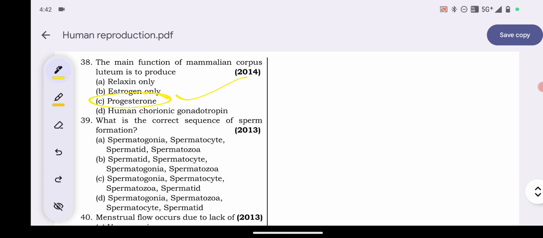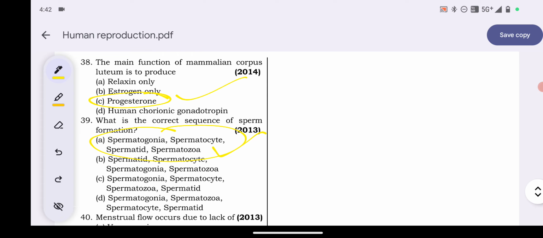39. What is the correct sequence of sperm formation? Spermatogonia, spermatocyte, spermatid, spermatozoa. Spermatid, spermatocyte, spermatogonia, spermatozoa. Spermatogonia, spermatocyte, spermatozoa, spermatid. And option D, spermatogonia, spermatozoa, spermatocyte, spermatid. The correct sequence is option A: spermatogonia, spermatocyte, spermatid, spermatozoa.